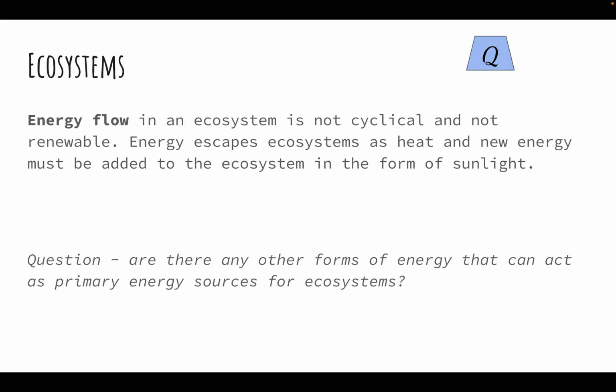So that's an example of other forms of energy that can act as primary energy sources. Not super common though, so in this topic, we mostly consider sunlight as the primary energy source for most ecosystems.